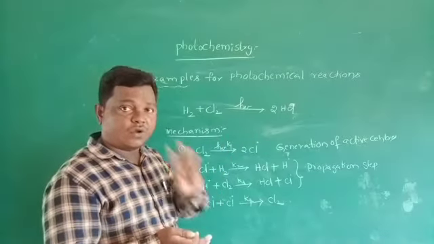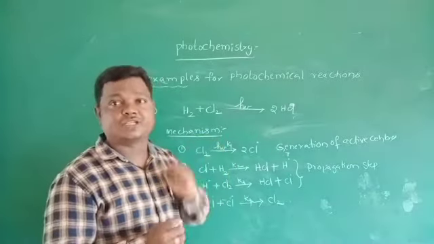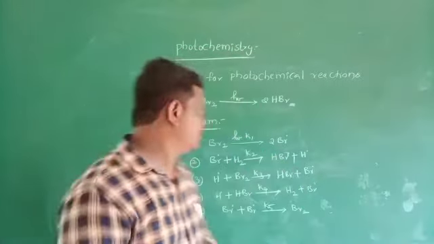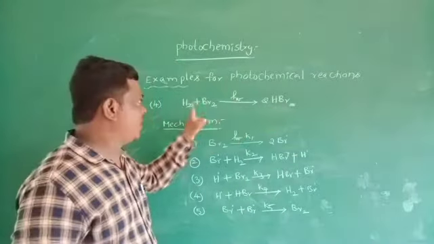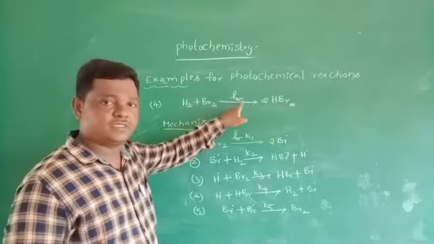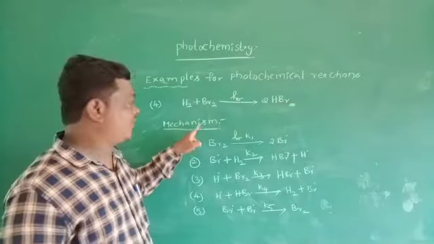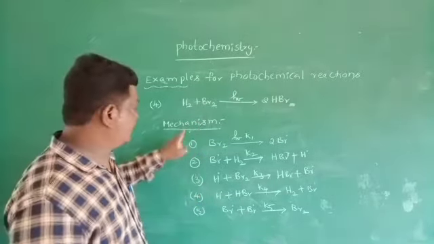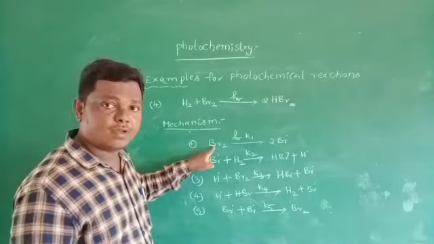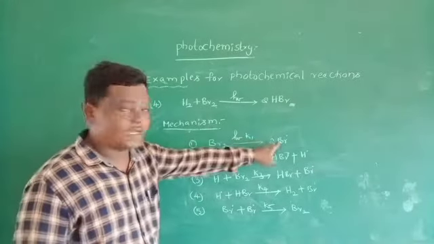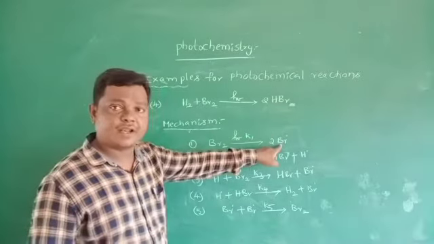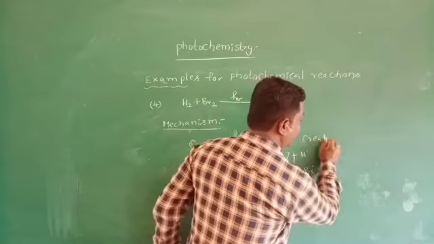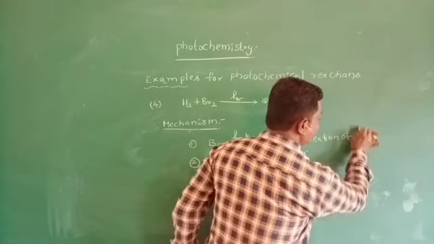This is the third example for photochemical reaction. The fourth example for photochemical reaction is the formation of HBr from hydrogen and bromine molecules in presence of sunlight. It has four steps, but five reaction mechanism steps. In the mechanism, the bromine molecule interacts with radiation. We are getting active centers, that is the bromine radical. This step is nothing but creation of active centers.